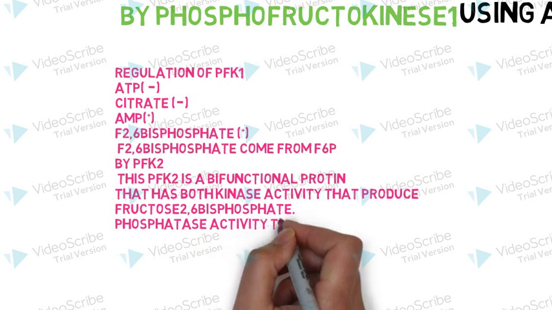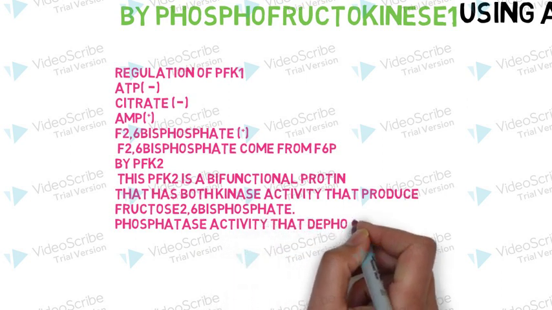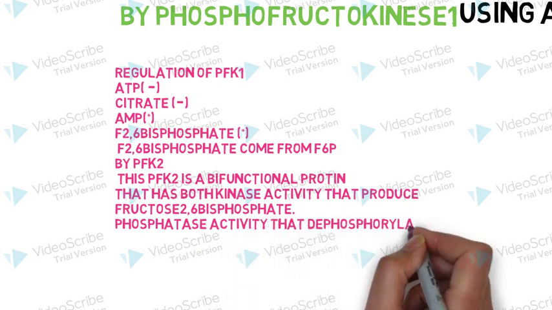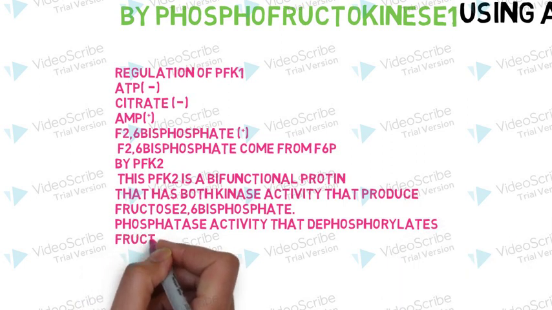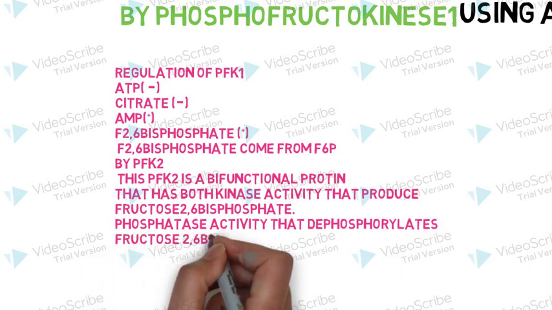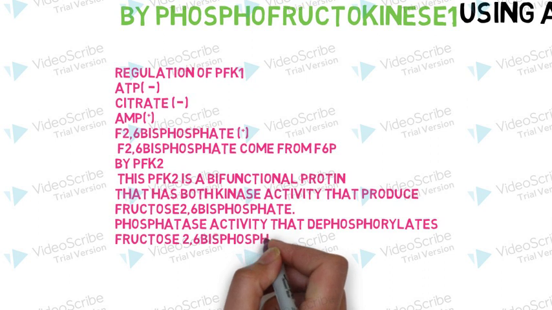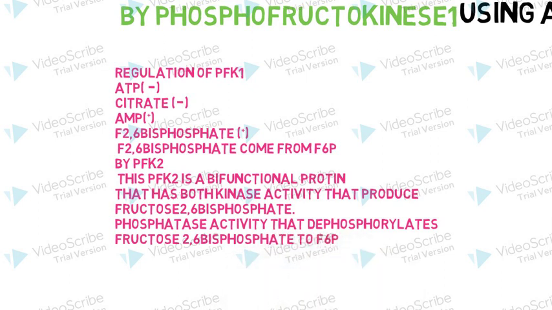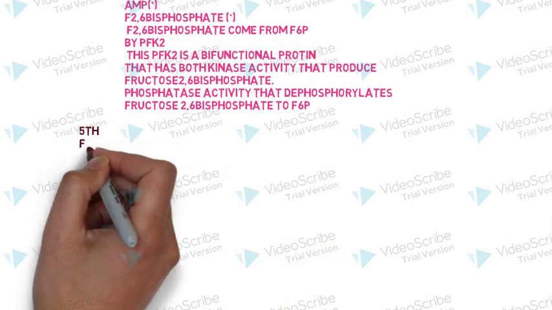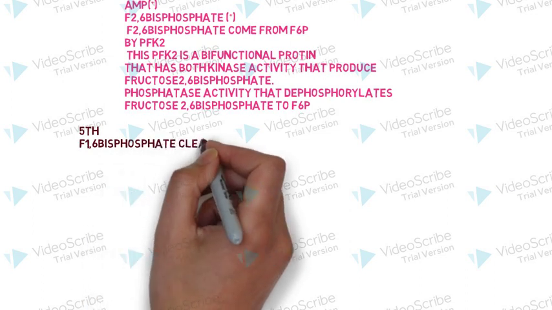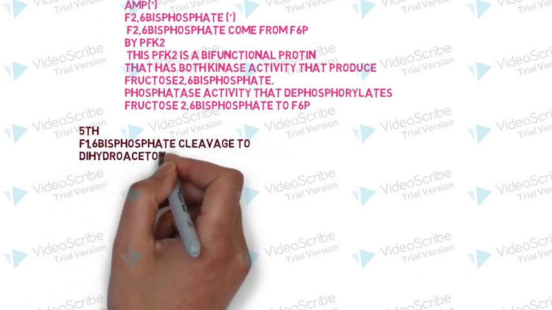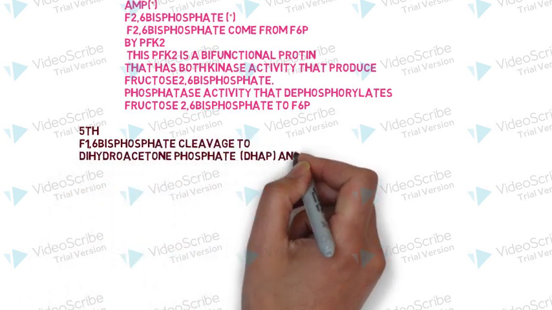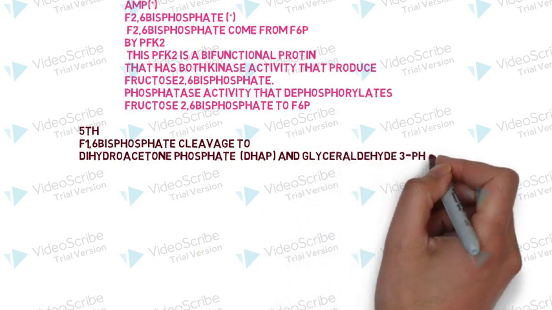If there is phosphatase activity, then it will dephosphorylate fructose 2,6-bisphosphate. Then it will not stimulate phosphofructokinase 1, and glycolysis will stop in the cell. The fifth process is a cut on fructose 1,6-bisphosphate.